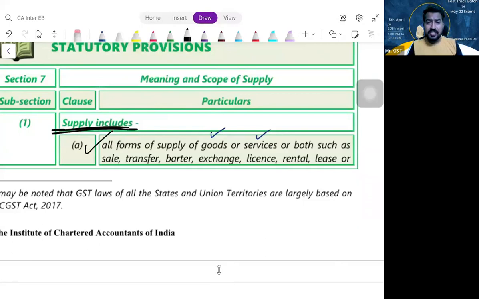So that means clause A says two things are important: business and consideration. Clause A says B and C are important. B for business, C for consideration. Obviously, there should be goods and services.